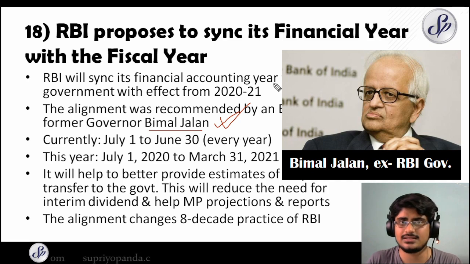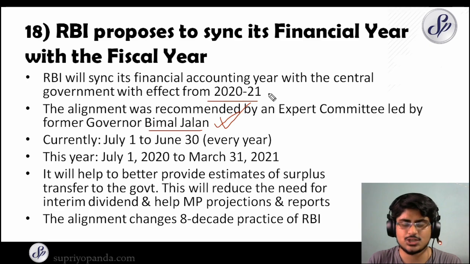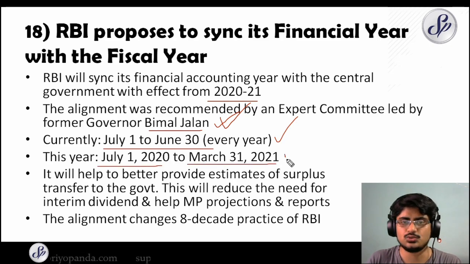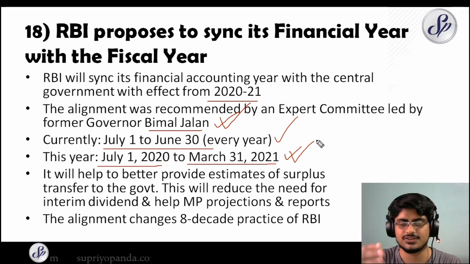And they are going to sync this accounting year with the central government with effect from 2020-21. Actually, from 2021 we are going to have the full sync. So right now we have the accounting year of the RBI as July 1 to June 30 every year, right? And this year they have told that it will be from July 1 2020 to March 31st 2021. So March 31st 2021, and from April 1 2021 they are going to end on March 31st 2022.